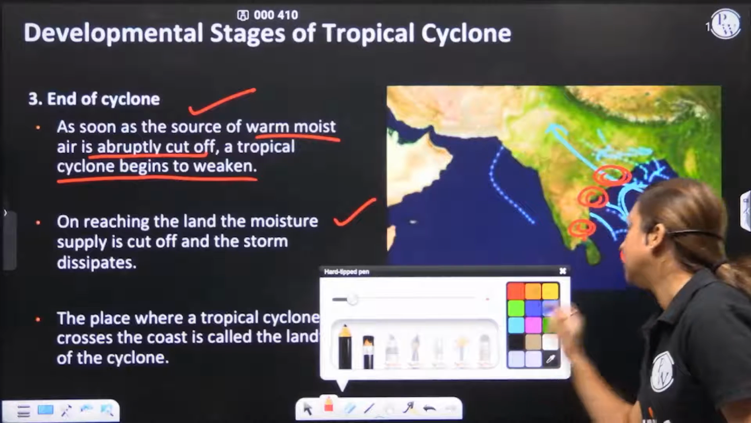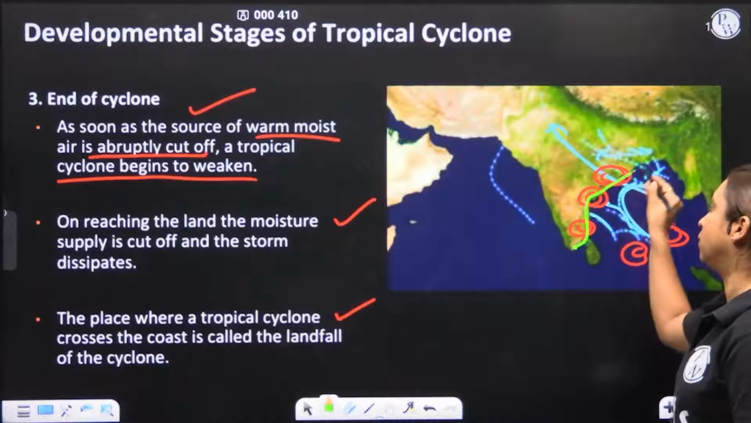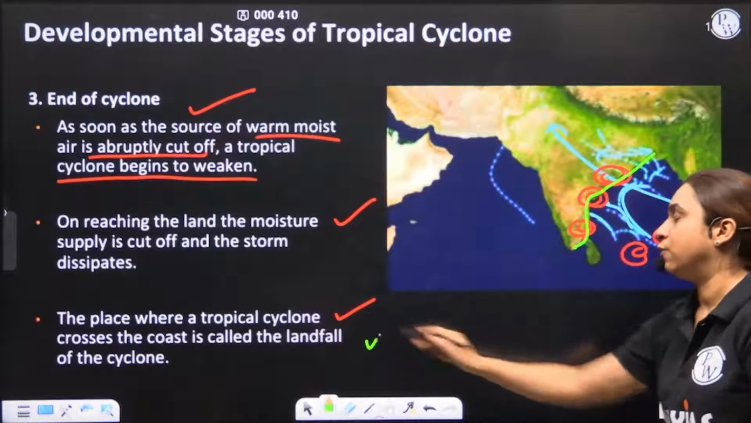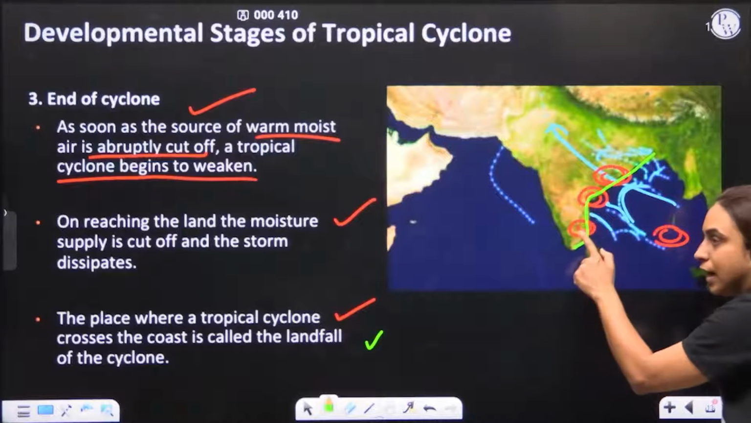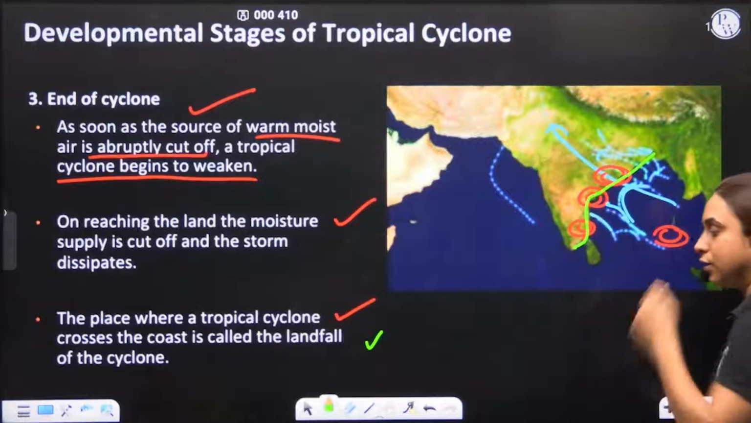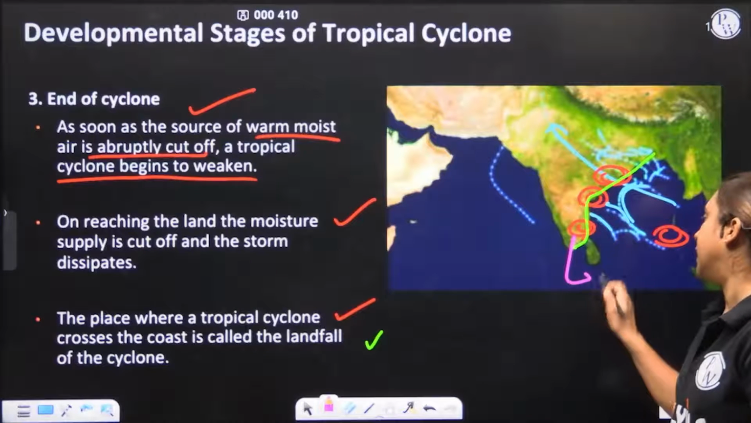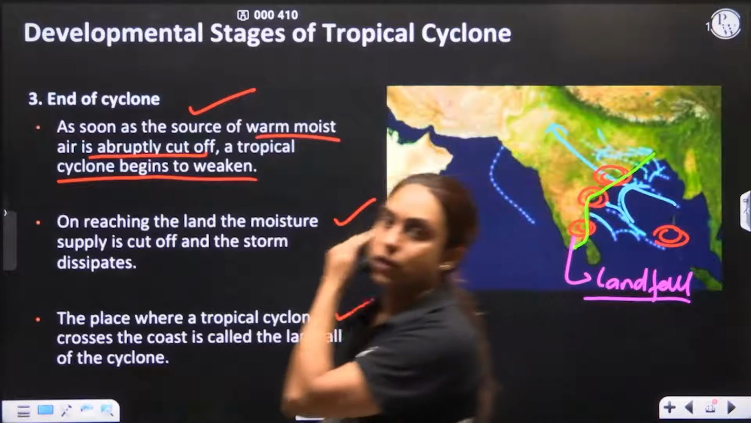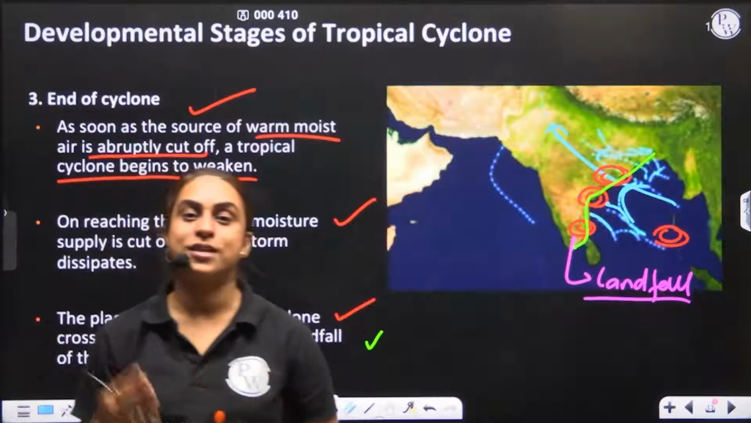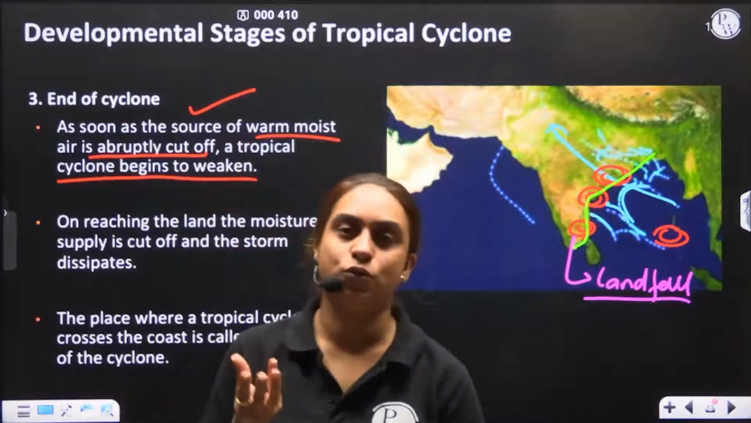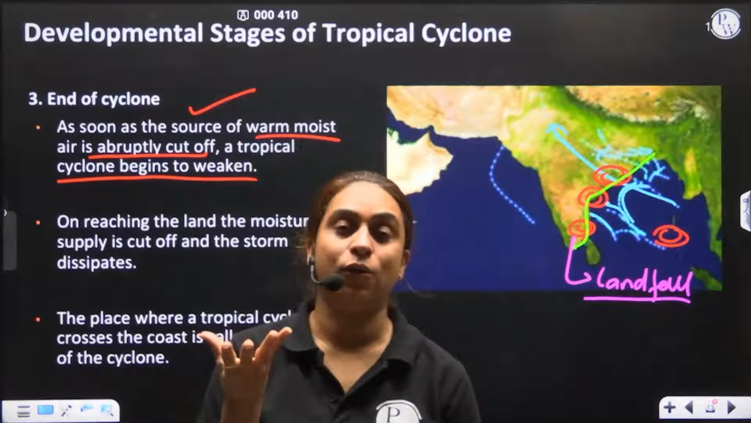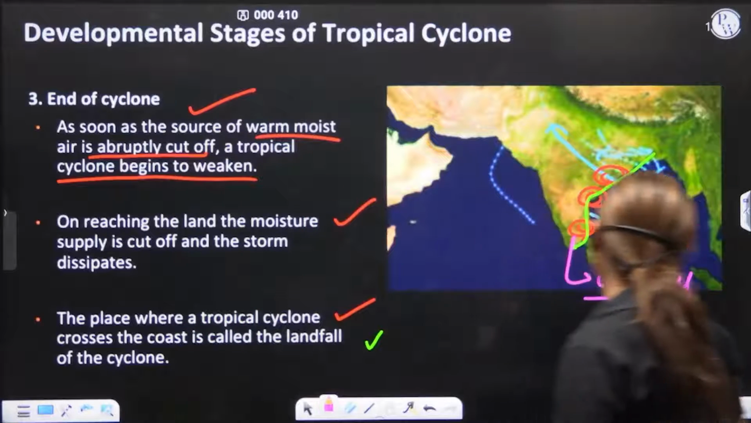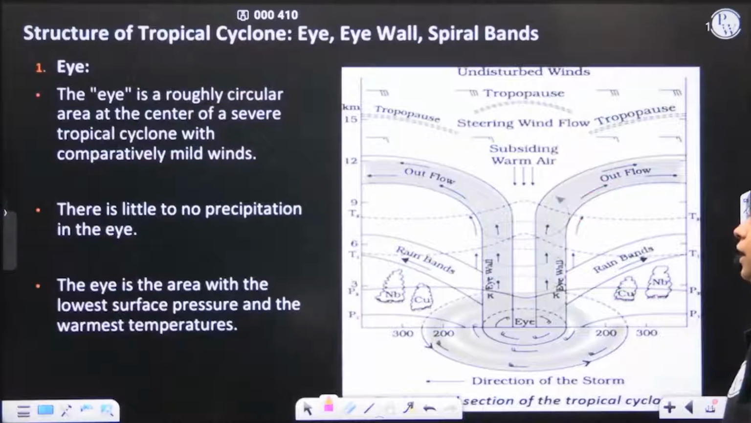You should know that the place where the tropical cyclone crosses the coast is called the landfall. Suppose this cyclone reaches the land here. When it reaches the land, it is called the landfall of the tropical cyclone. So this is how the cyclone starts: initiation stage in the oceans, fully mature tropical cyclone, and then when it reaches the land, the source is cut off. That marks the end of the cyclone. That is, the landfall is marking the end of the cyclone.